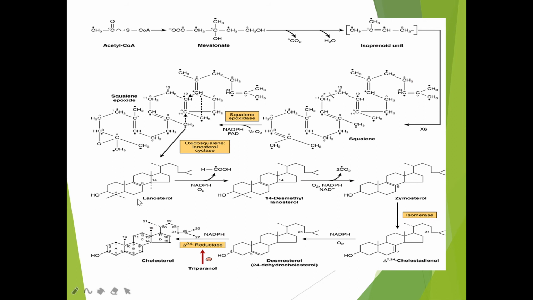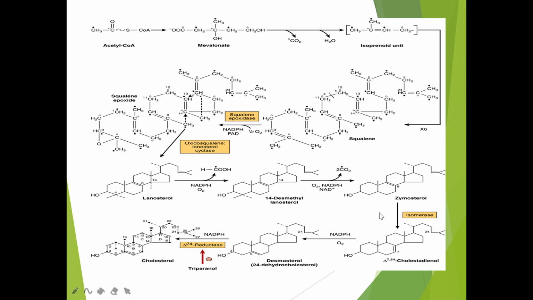If you remove those methyl groups, it will become zymosterol. So the three extra carbon atoms from C30, we have removed the three methyl groups, so it becomes C27 now.